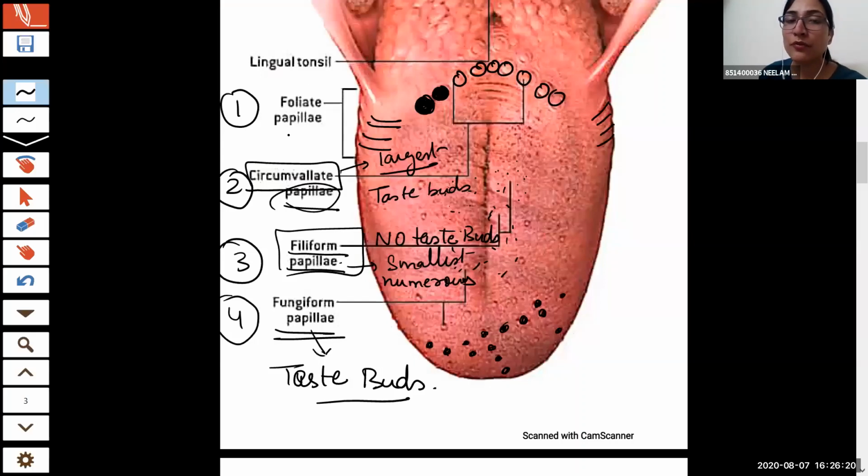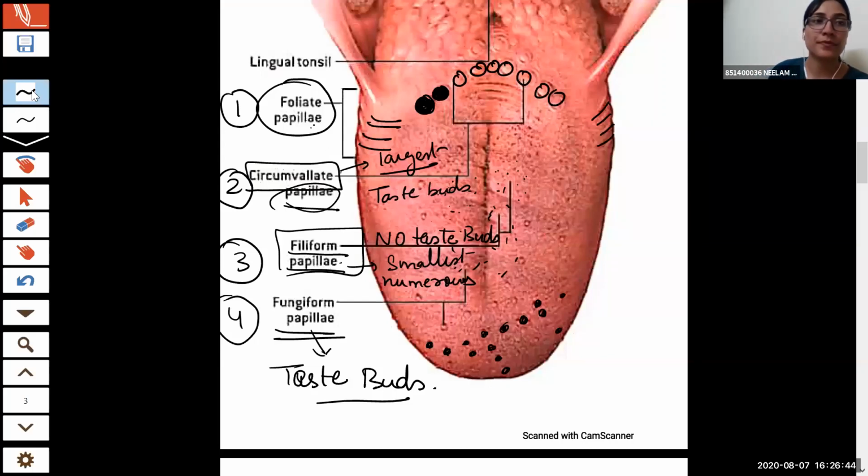Now we come to the foliate one. These foliate papillae are degenerated in early childhood itself. The foliate is present at the sideways of the tongue, and these are degenerated in early childhood. So they again don't contain any taste buds.